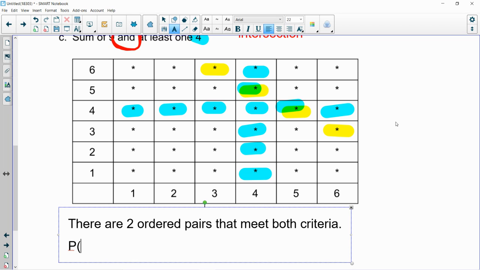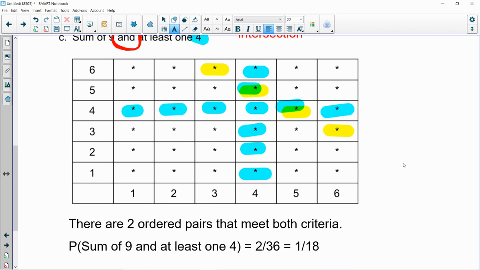And let's put our probability together. We say we have the probability of the sum of 9 and at least one 4. And what we found through using our table was 2 outcomes out of the total of 36. And if we wanted to simplify that fraction, 1 out of 18. All right, so that does it for our lesson for today. A little review of the counting principle and then applying it for some probability.